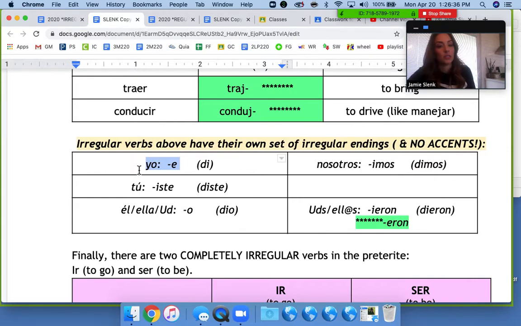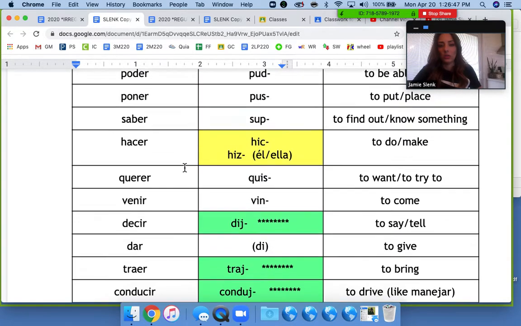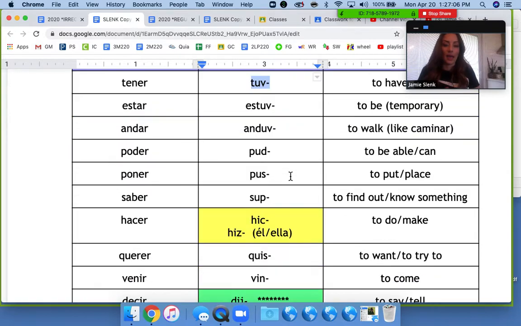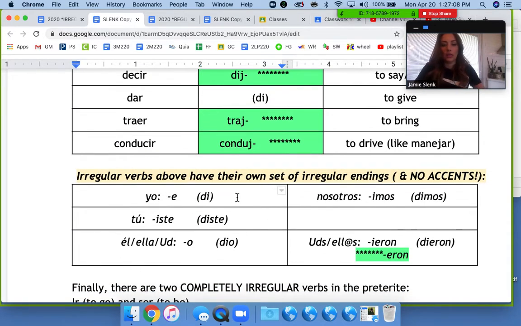And you'll also notice that they don't have accents like regular verbs do. So if we wanted to take the yo ending, for example, all we would need to do is find the verb that we were using. Let's do the word tener just because it's the first one. If we wanted to say I had in past tense, we would start with tener, move to our irregular root of the word, tuv, and then add on the letter E to get the word tuve. I'm just writing it right here temporarily. So that means I had.